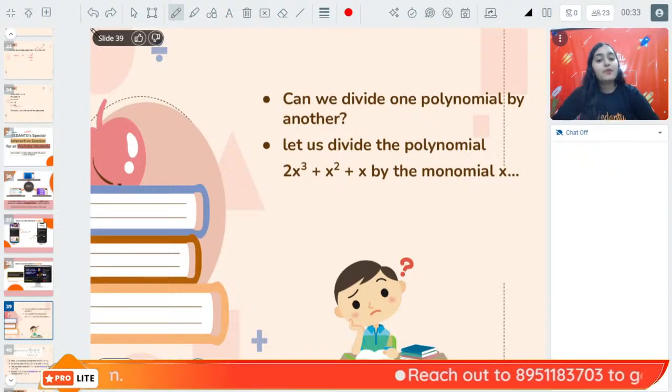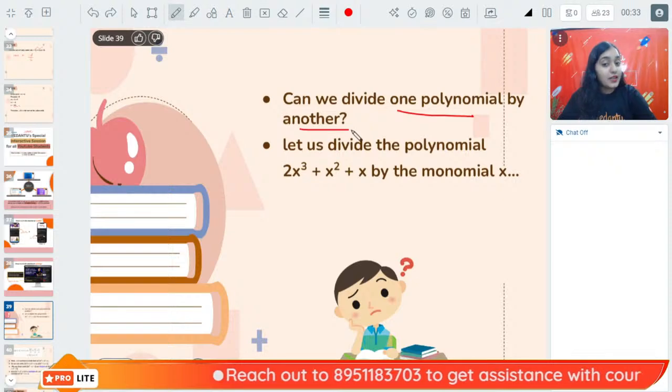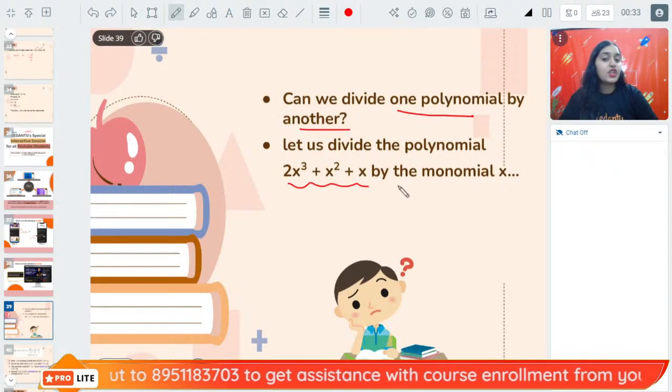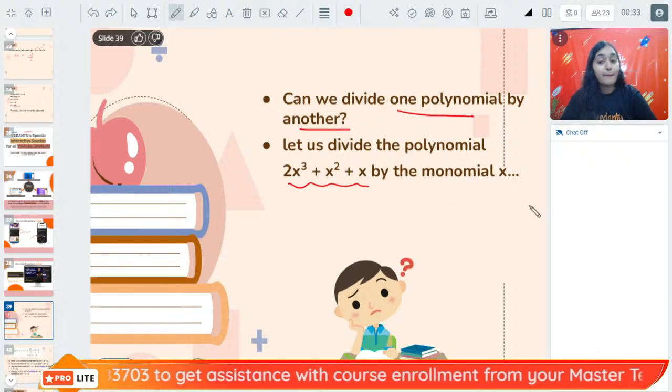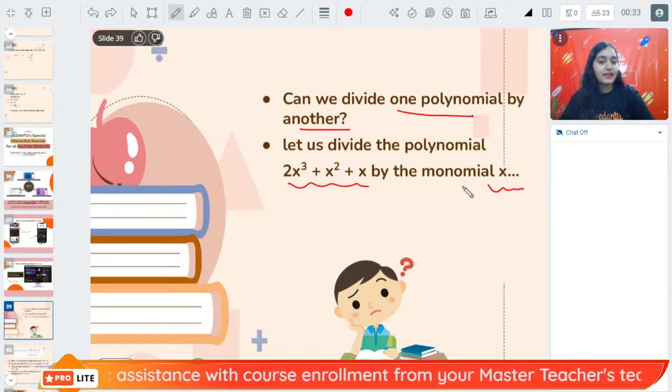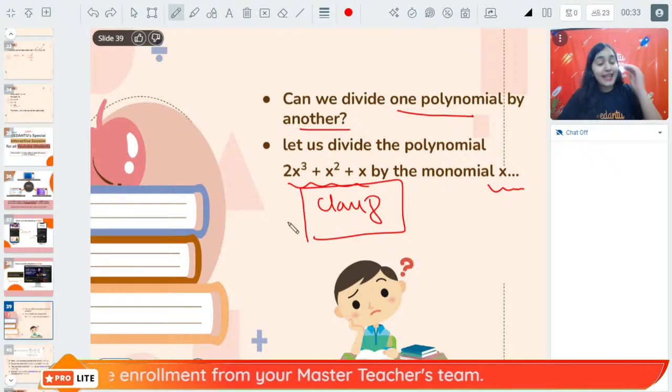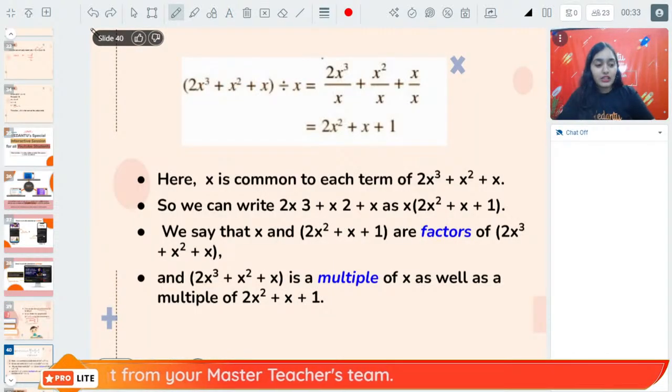Now, can we divide one polynomial by another polynomial? Can we divide a polynomial 2x cubed plus x square plus x by a monomial x? So we have already learned this in class 8 that yes, we can divide a polynomial by a polynomial, right?